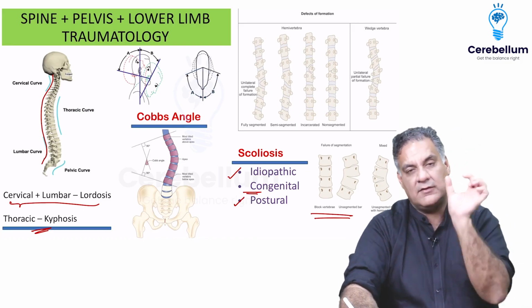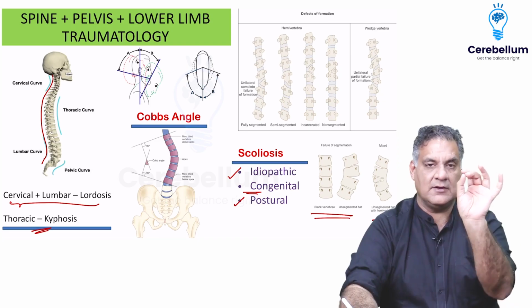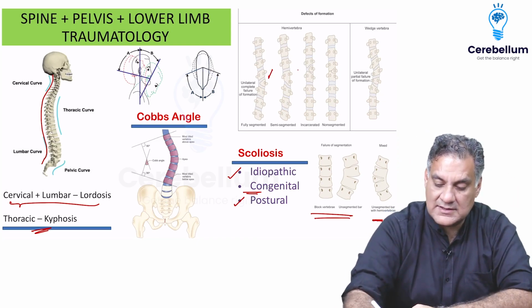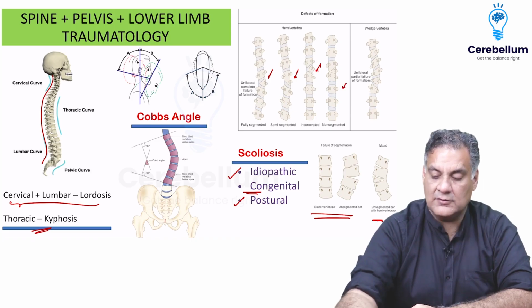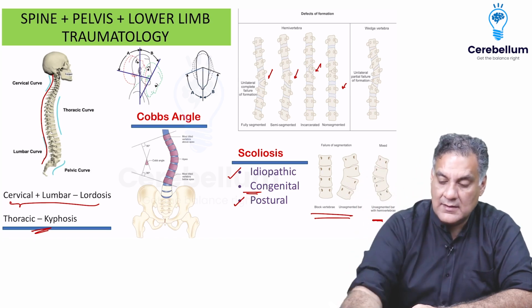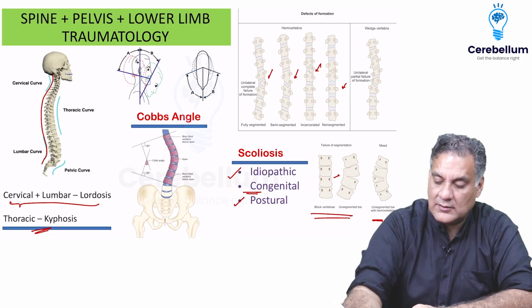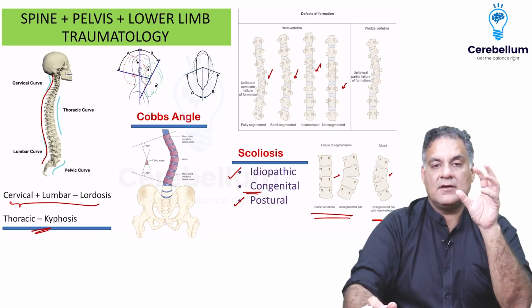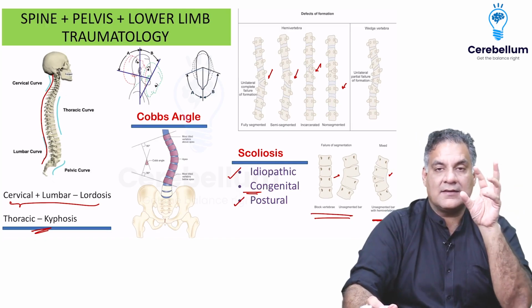And the rule is every vertebra has two eyes, that is pedicles, and one nose. You will see some wedges. You will see some half segmentation. You will see a vertebra inside a vertebra, or you will see the vertebrae are fused together. All right. So you will see different kinds where on one side the eyes are not there, or on one side a single eye is there. So this is what eye means, pedicle. So these are congenital anomalies.